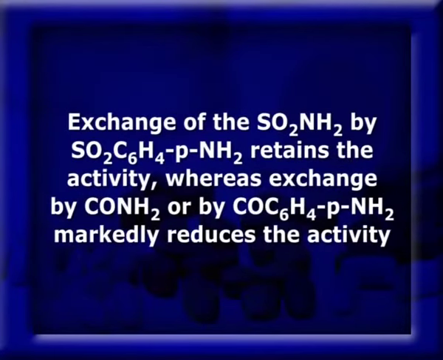Exchange of the sulfonamide group, that is SO2NH2, by another group, that is SO2C6H4, which is para-substituted with an amino group, retains the activity, whereas exchange by an amide group, that is CONH2, or by COC6H4, which is para-substituted with an amino group, markedly reduces the activity.